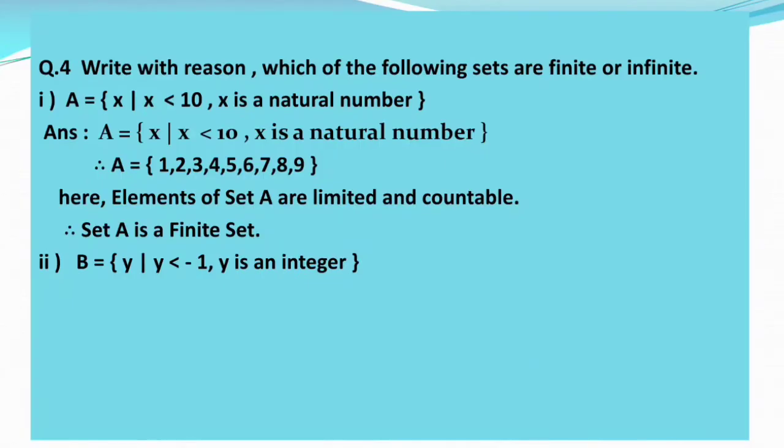Now let's take the second example, that is set B is equal to, in curly brackets, y such that y is less than minus 1 and y is an integer. Okay, so here we have to write down integer numbers, but they should be less than minus 1.